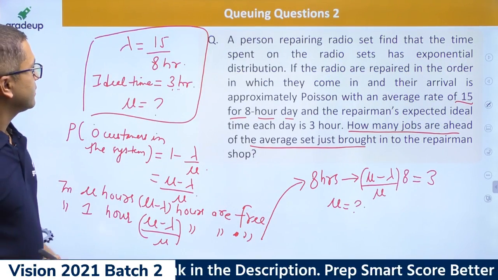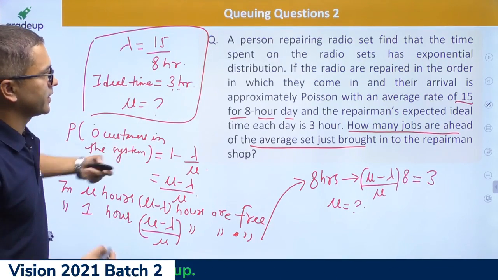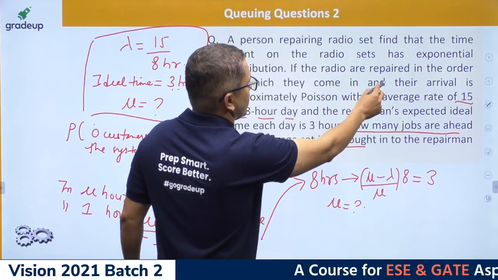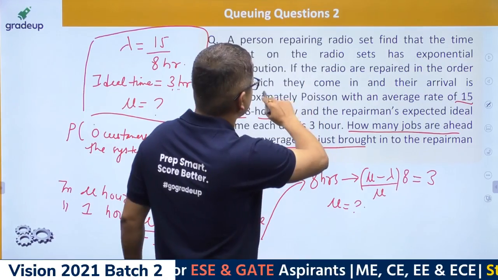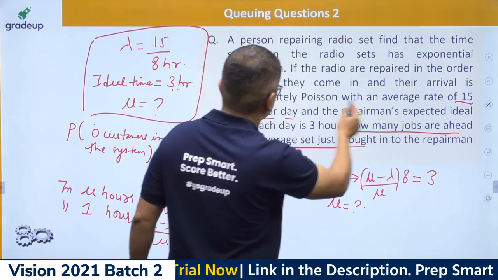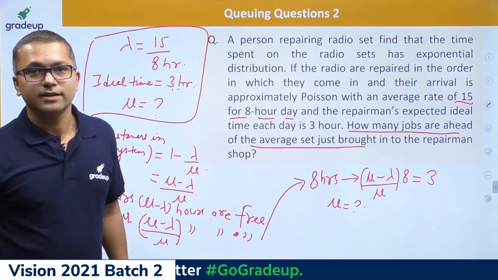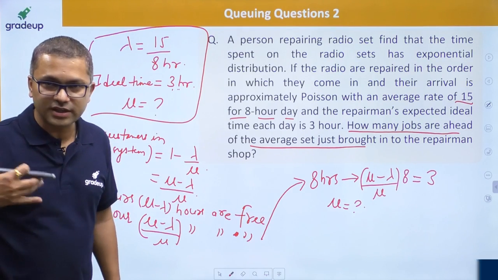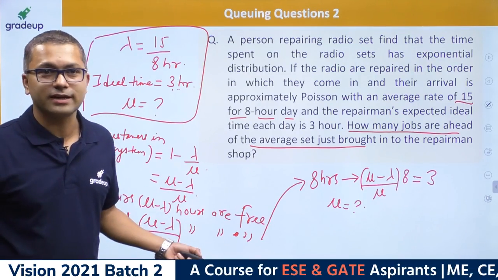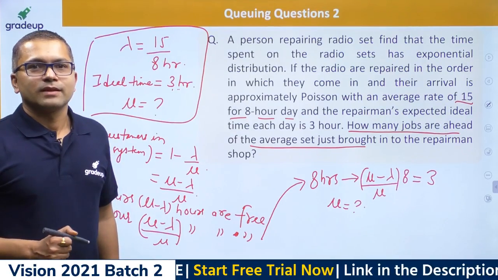Lambda means the arrival rate. For example, if the radios are repaired in the order in which they come in, and the arrivals are approximately Poisson with an average rate, then the arrival rate is lambda. The arrival rate is the rate, the speed at which people or radios are coming in, whatever that can be. That is what lambda means.